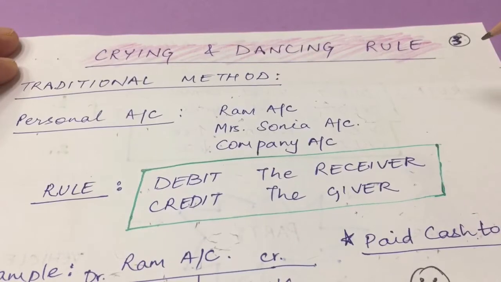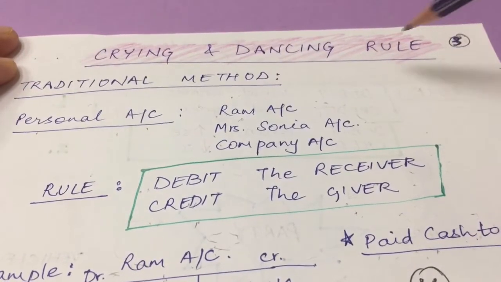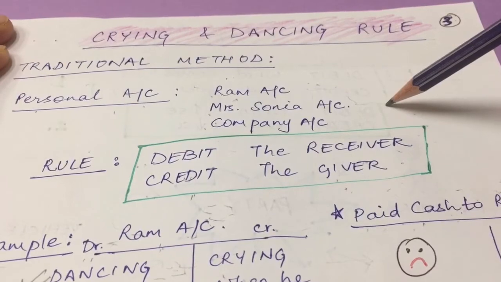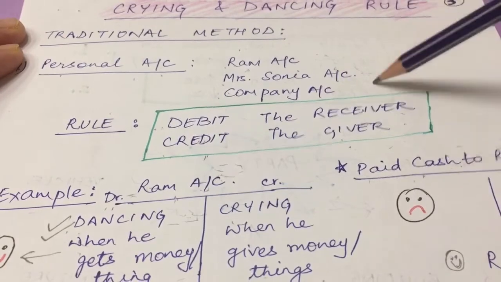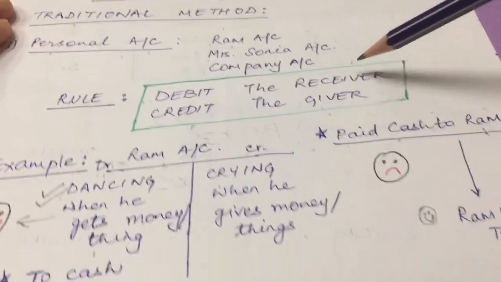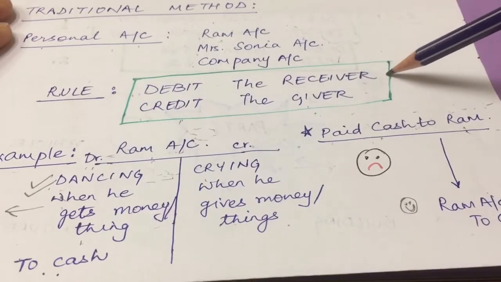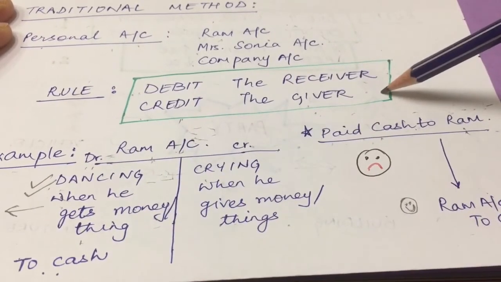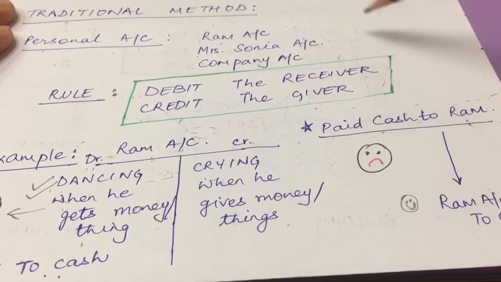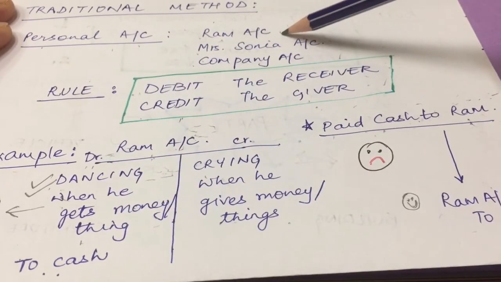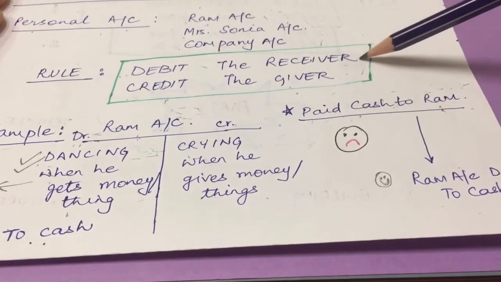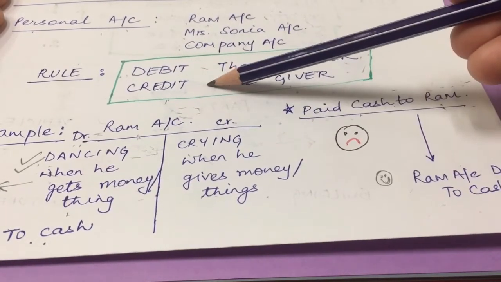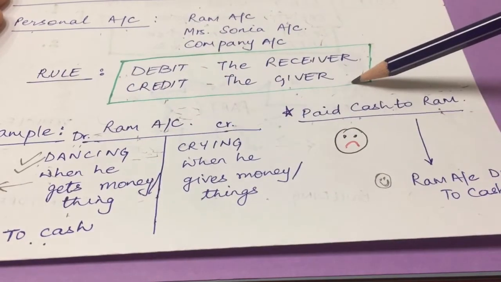Now I will tell you the trick of crying and dancing which can be applied to all these accounts and how. Now suppose first I'll take the personal account. Personal account means any person's account or any company's account. Now what does the rule say for the personal account? It says debit the receiver, credit the giver. Now how to learn this? It is very simple. I say Mr. Ram will be happy, he will be dancing if he gets something. Okay, so he will be debit, dancing when he is receiving something. He will be crying, okay, credit when he is giving something.